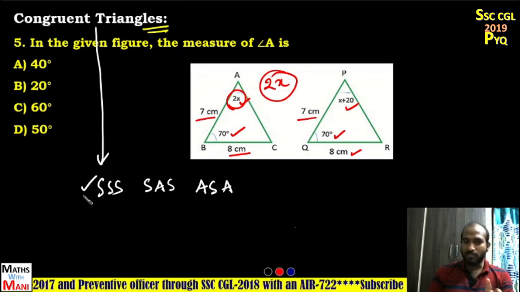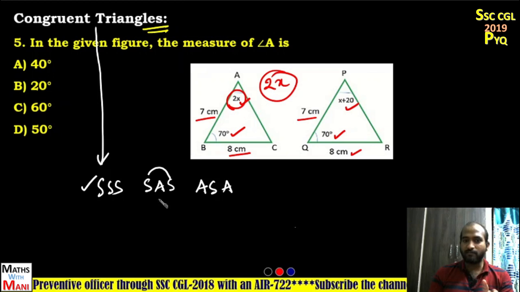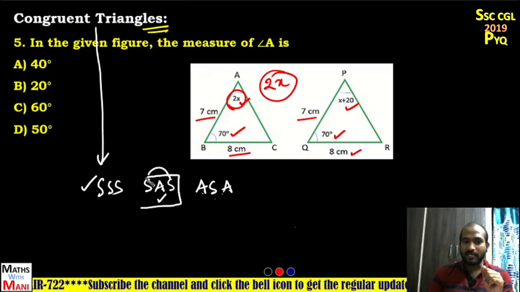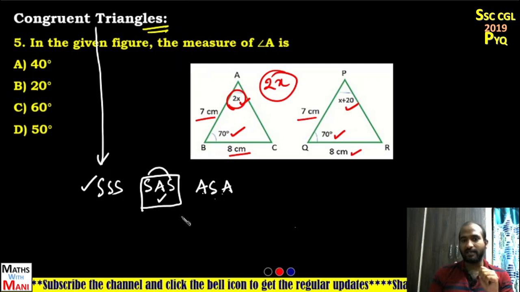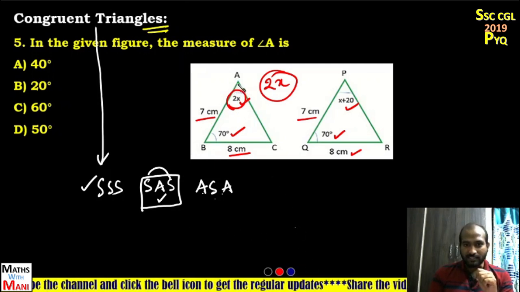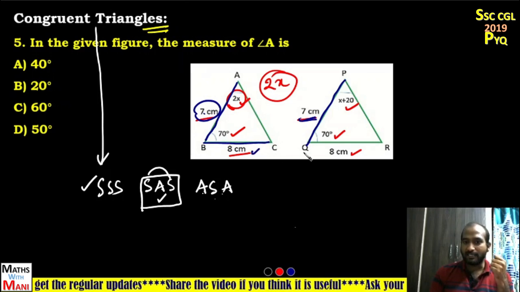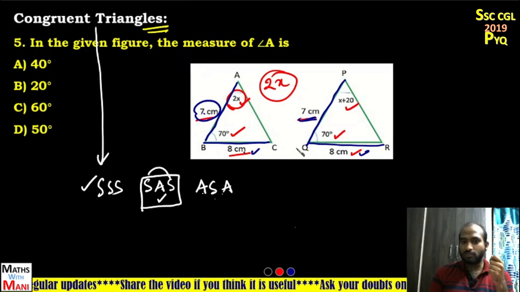All the corresponding sides equal, or two corresponding sides equal and the angle between those two corresponding sides equal, and another one, two angles and one corresponding side equal, then also we can say that those two triangles are congruent. Now, based on the side angle side axiom, if you observe, the side AB is 7 and the side PQ is also 7. These two are corresponding sides and they are equal. And another corresponding side BC is 8 and QR is also 8. So two corresponding sides are equal.